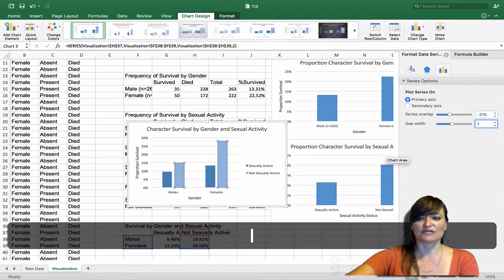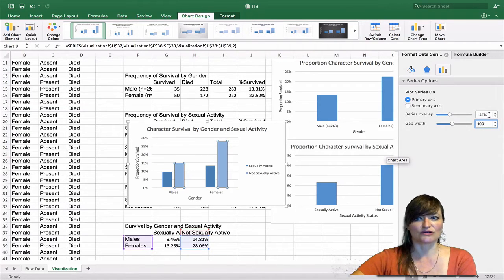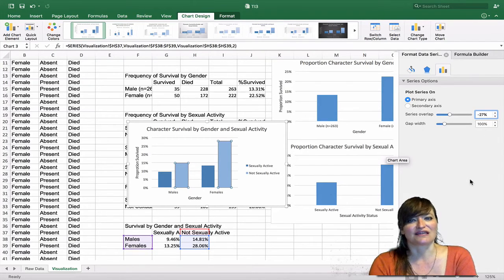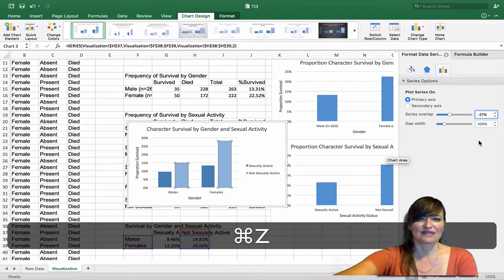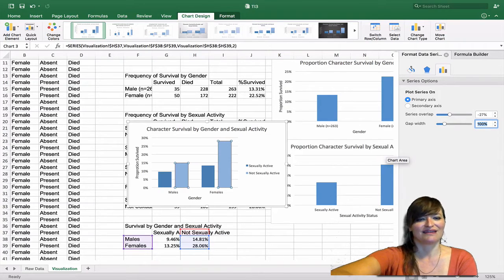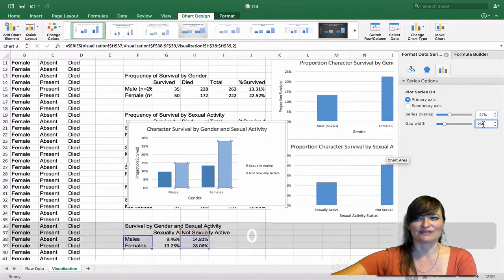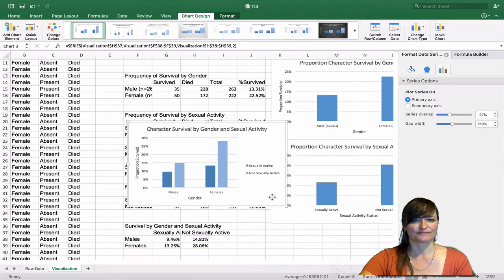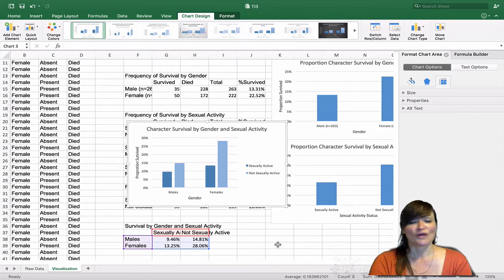Let's see what happens if we put that down to 100. And so it's increased the column size in order to decrease the gap between. I think I actually preferred it the way it was before. Let's see if we can undo that. It's not letting me undo it. I'll just put it back. What was it? It was about 250, wasn't it? When you're happy with your formatting, go ahead and copy that and paste it into your document.